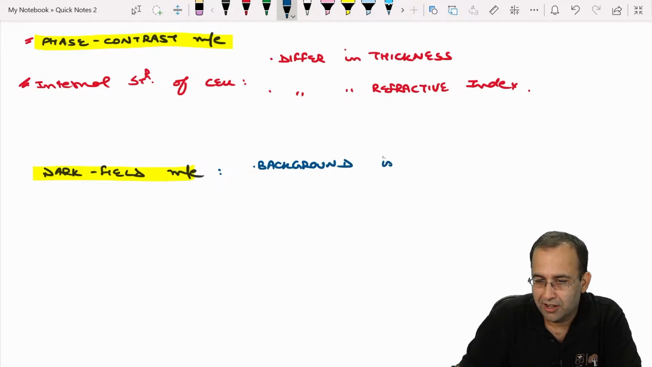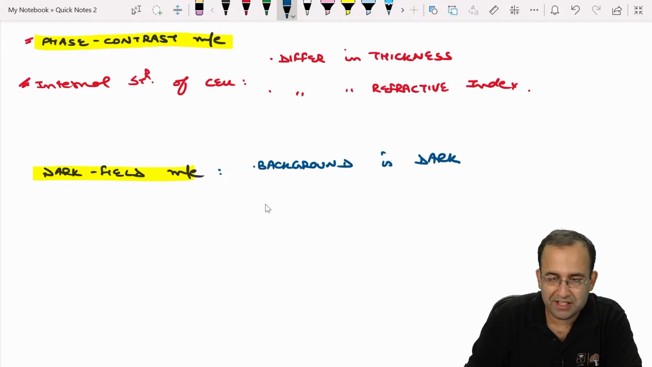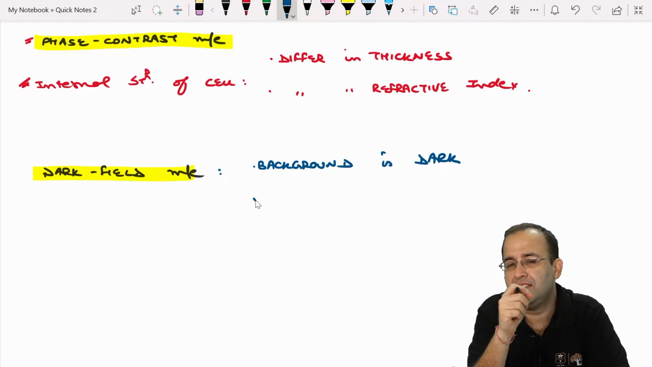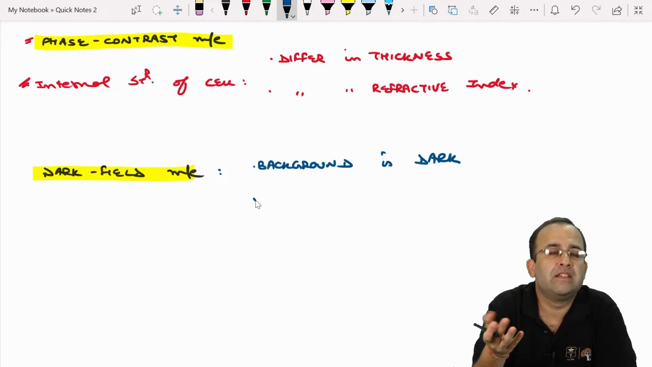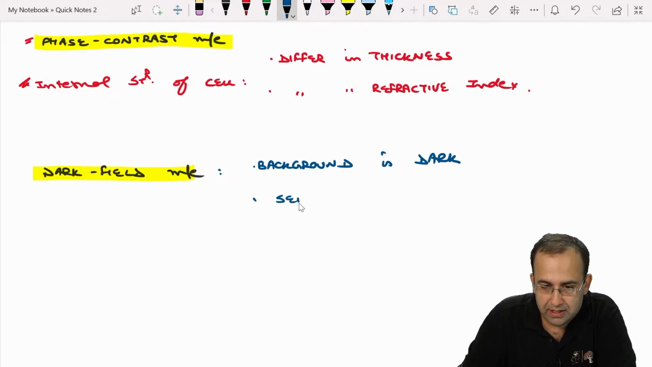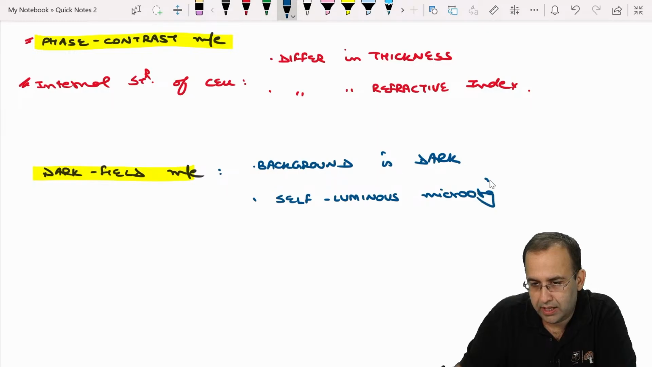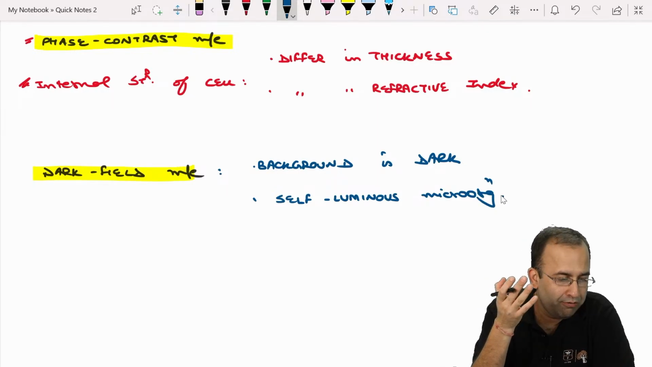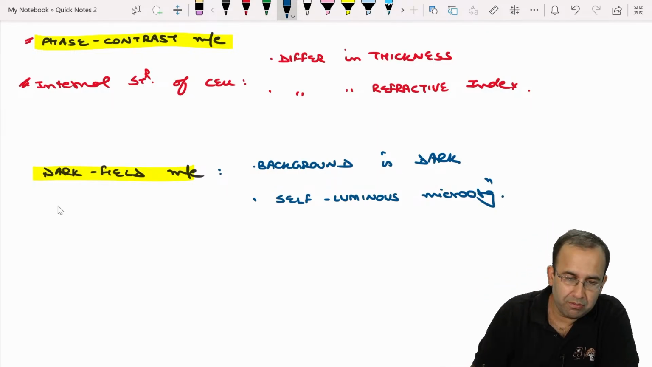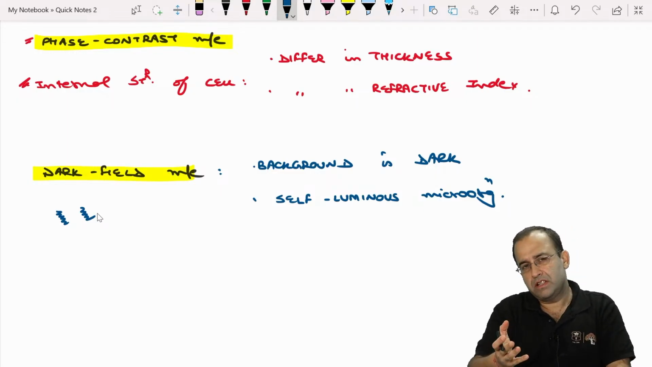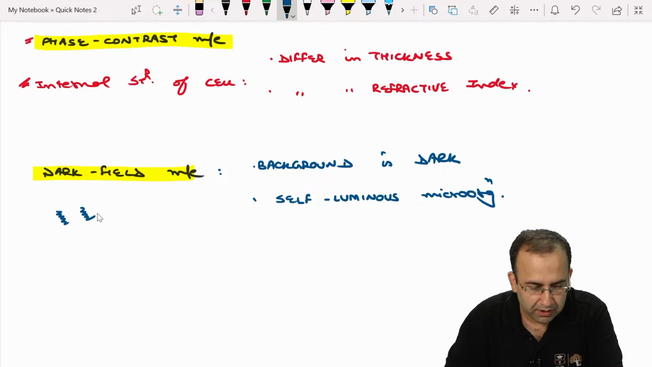is dark. Like some people's heart, it is a totally dark background, and we see the self-luminous microorganism against a dark background. So which self-luminous organism comes to your mind जब dark field की बात हो रही है? काला दिल है ना, dark field है, काला दिल है. So syphilis. When we study syphilis in detail, let me see spirochetes.